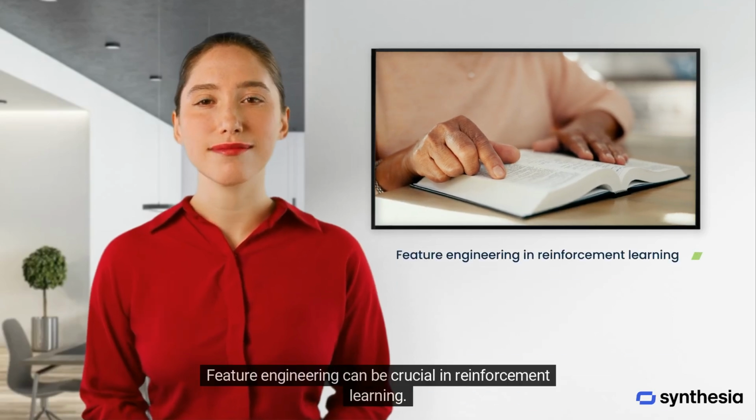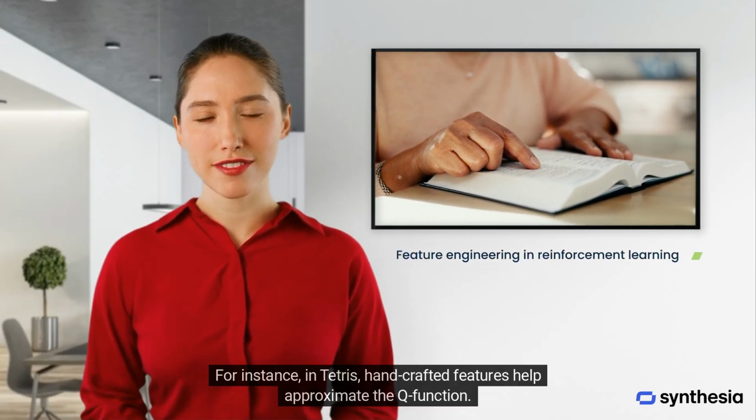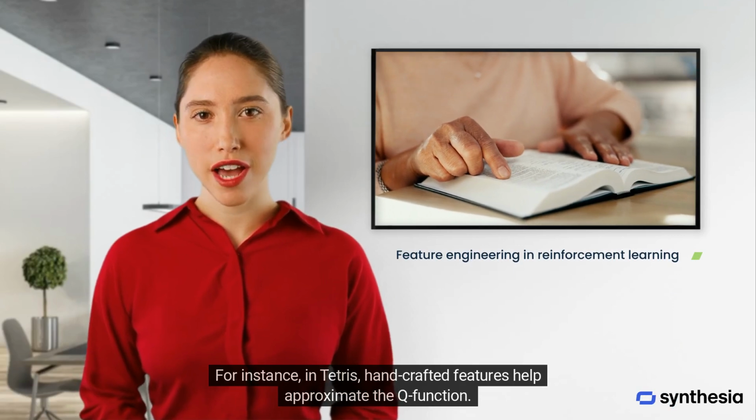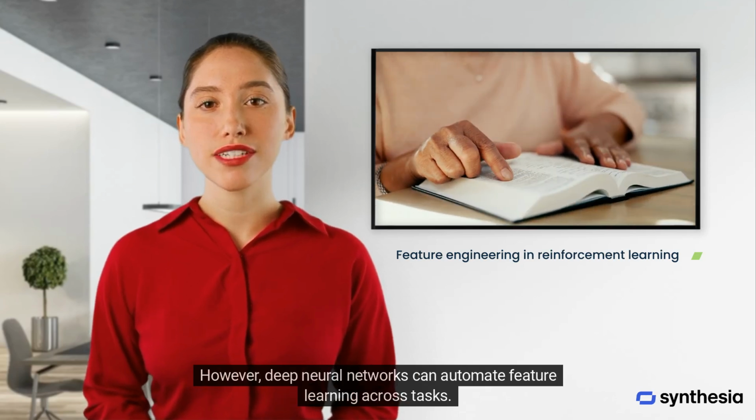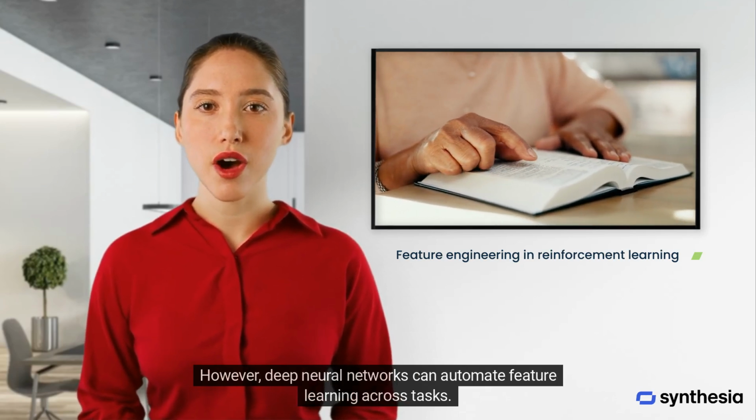Feature engineering can be crucial in reinforcement learning. For instance, in Tetris, handcrafted features help approximate the Q function. However, deep neural networks can automate feature learning across tasks.